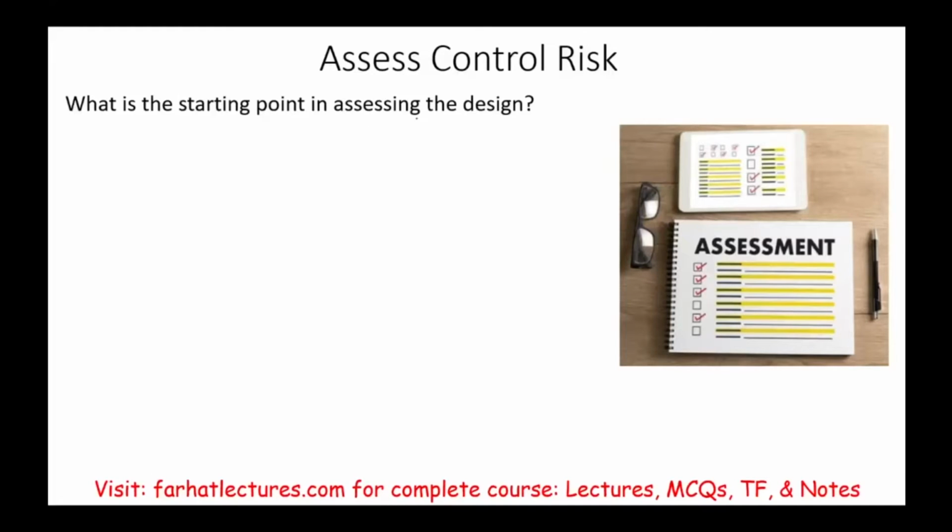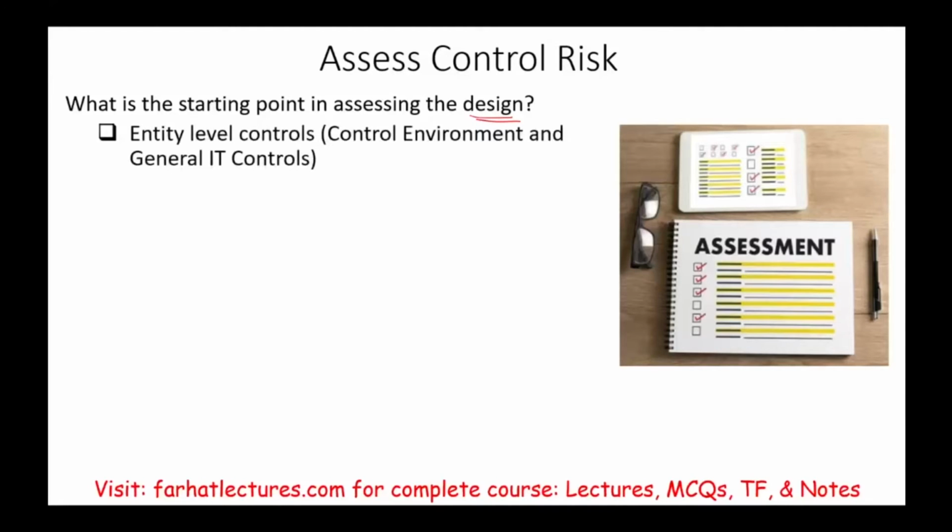What is the starting point in assessing the design of the control risk? Well, what you will start with is entity level controls. What are entity level controls? It means controls that are designed overall. Overall means that they affect the company as a whole. Well, what are those? Well, we can look at control environment issues. Remember, top management, involvement of shareholders, board of directors, senior executives. We'd look at the control environment. That's one group we can look at.